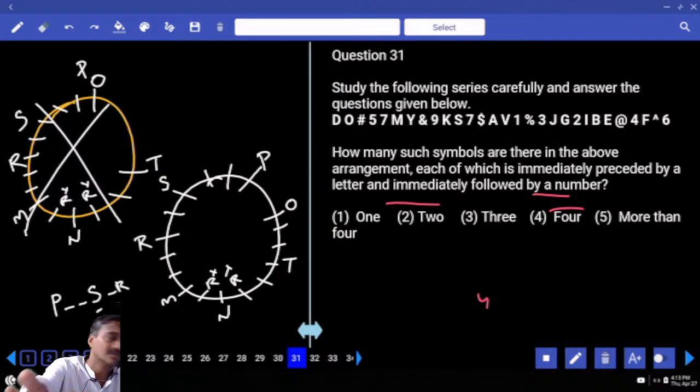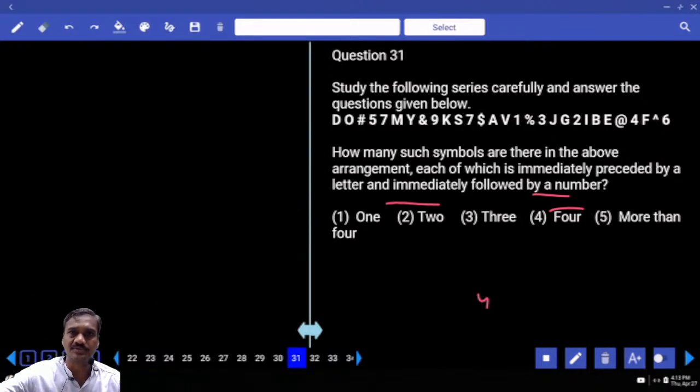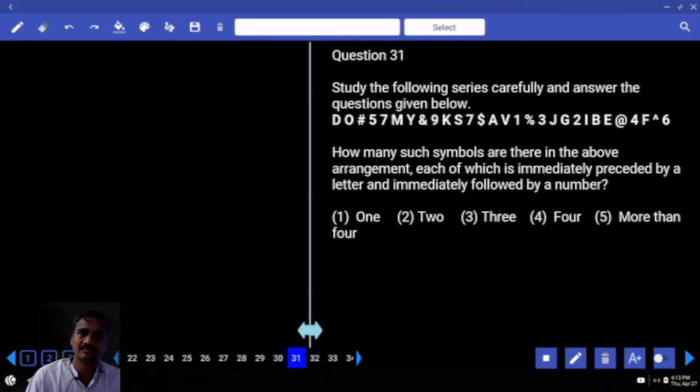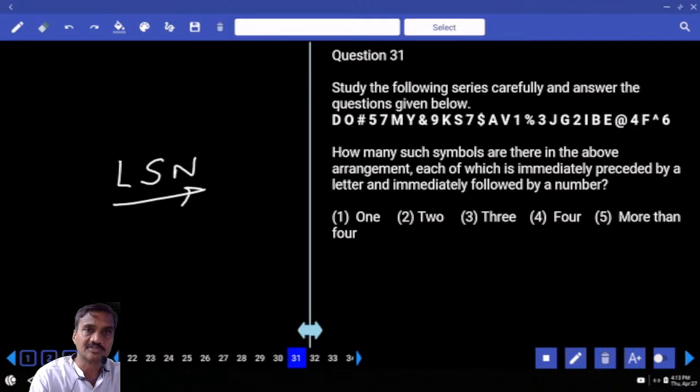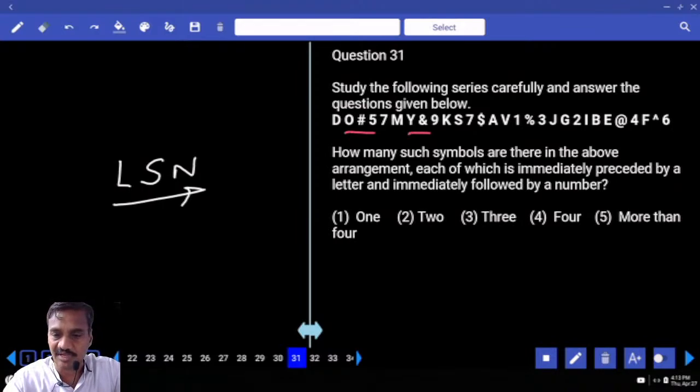Then 31 onwards. 31 to 33. Now it is based on sequence. Now what is the sequence we have? Now how many such symbols are there? Each of which is immediately preceded by letter and followed by number. And the sequence must be letter, symbol and a number. Letter, symbol and number. And next one, letter, symbol and a number.